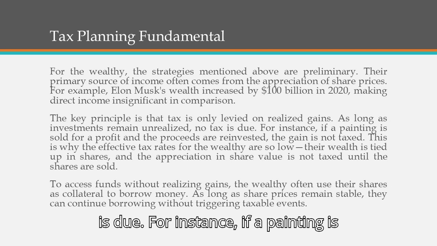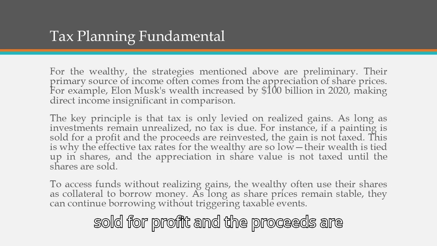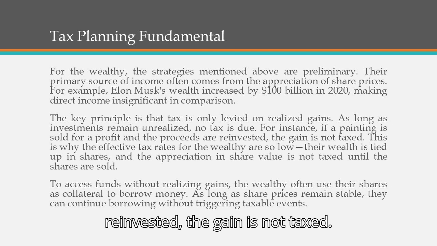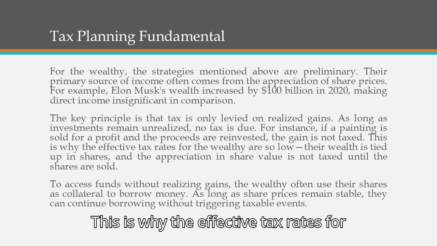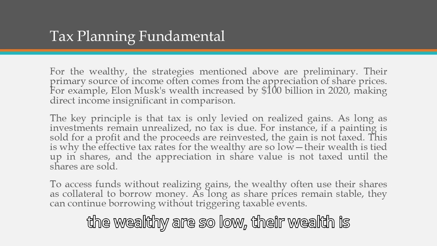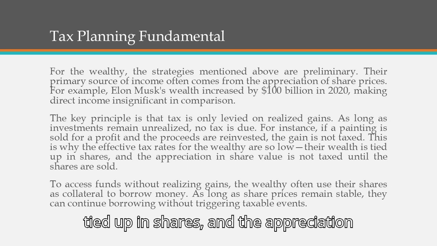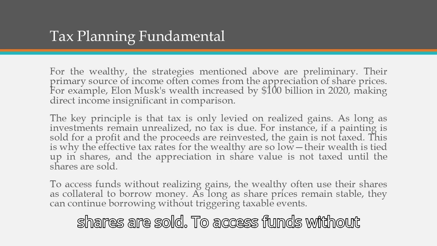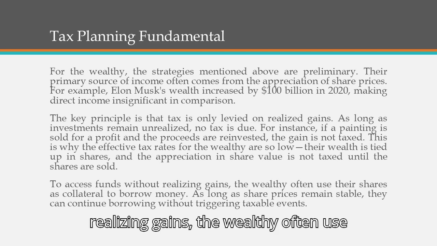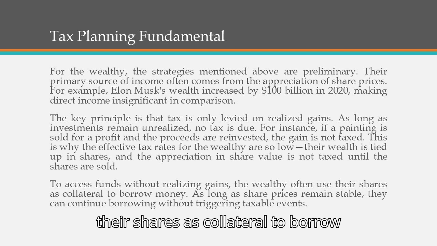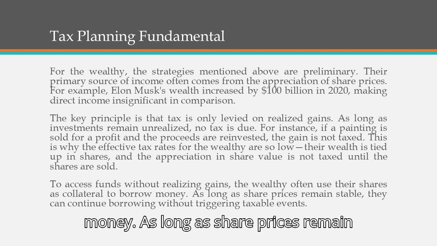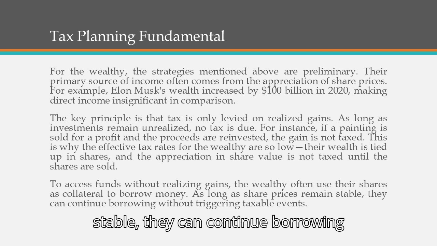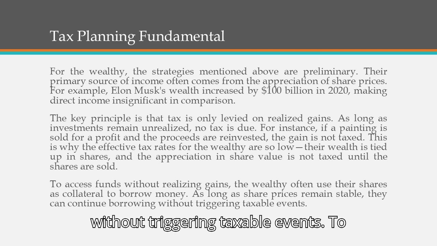For instance, if a painting is sold for profit and the proceeds are reinvested, the gain is not taxed. This is why the effective tax rates for the wealthy are so low. Their wealth is tied up in shares, and the appreciation in share value is not taxed until the shares are sold. To access funds without realizing gains, the wealthy often use their shares as collateral to borrow money. As long as share prices remain stable, they can continue borrowing without triggering taxable events.